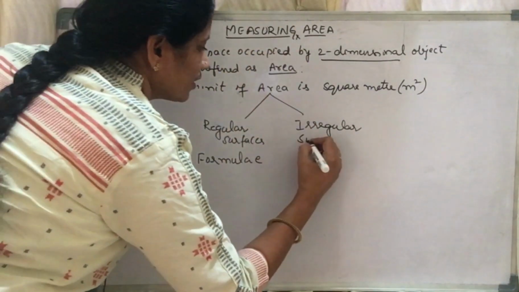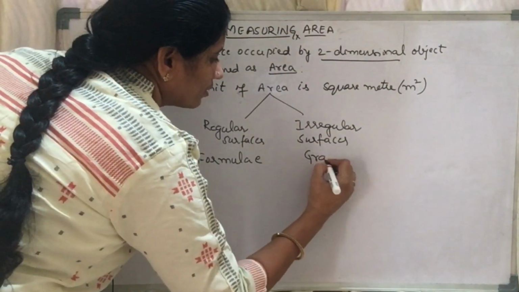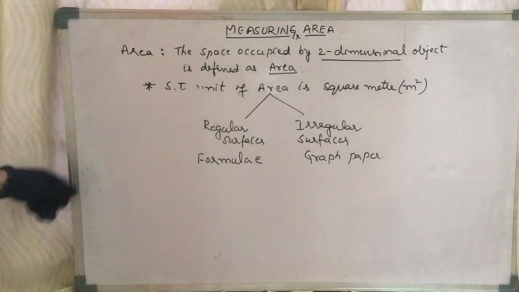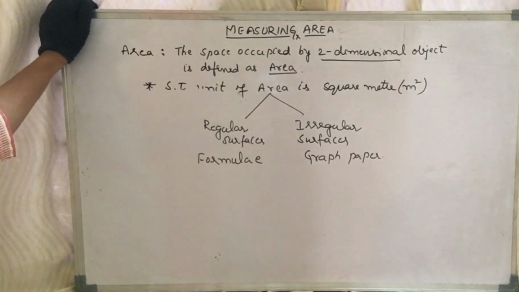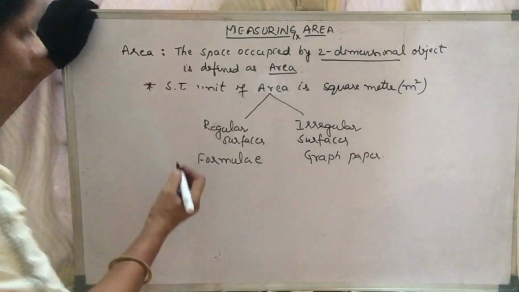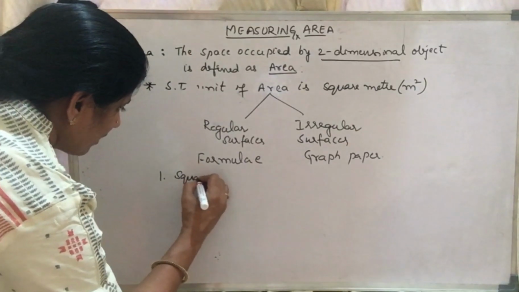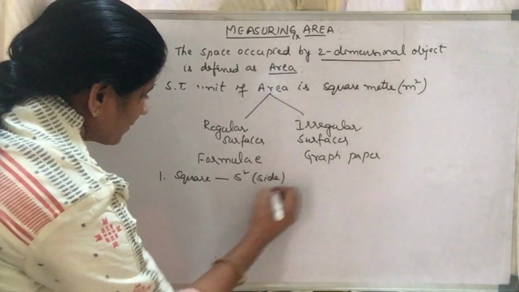The area of irregular surfaces we can find with the help of graph paper. Now formulae, here we have so many regular surfaces. For each regular surface, to find the area, we have a formula.